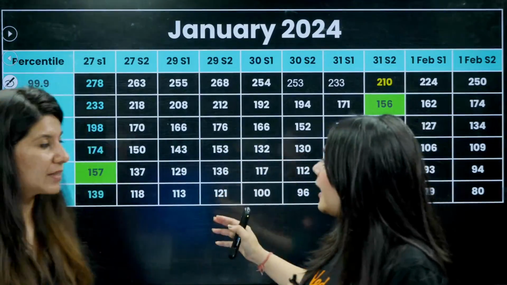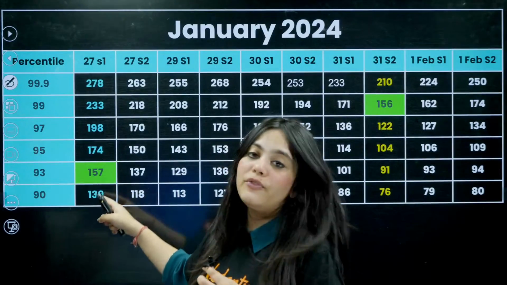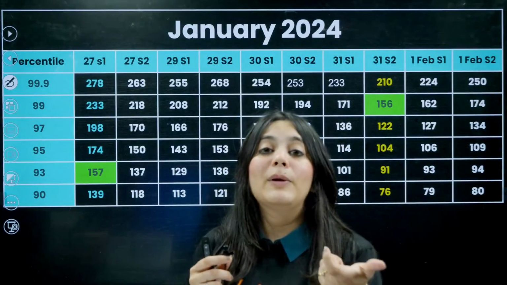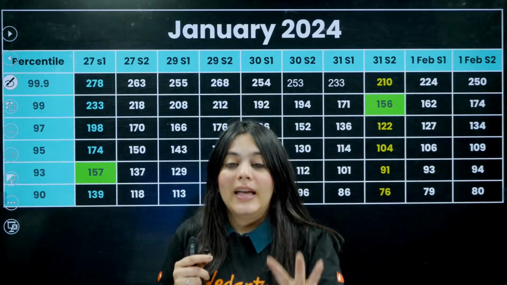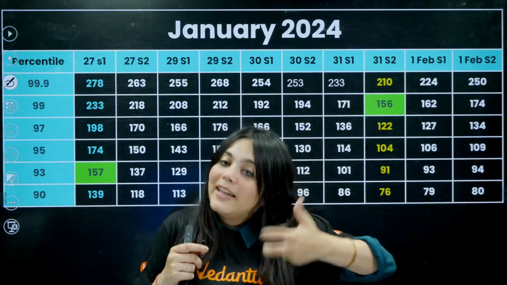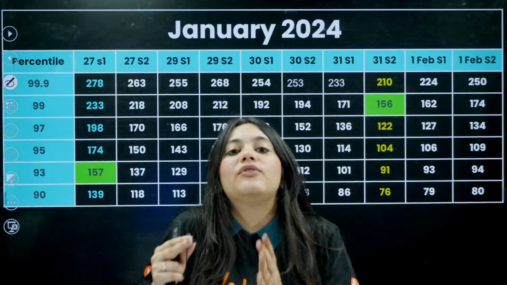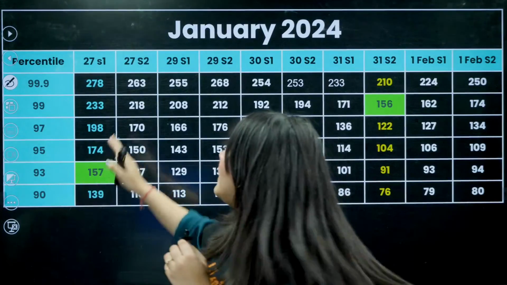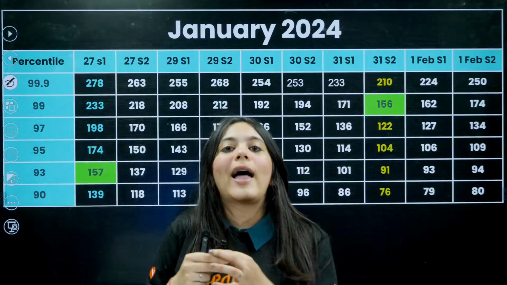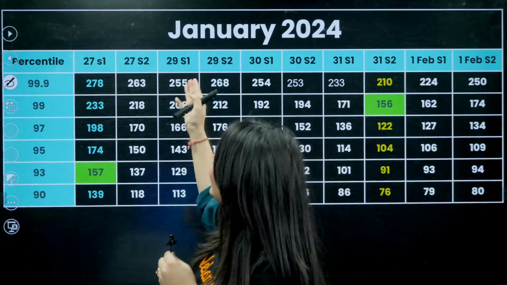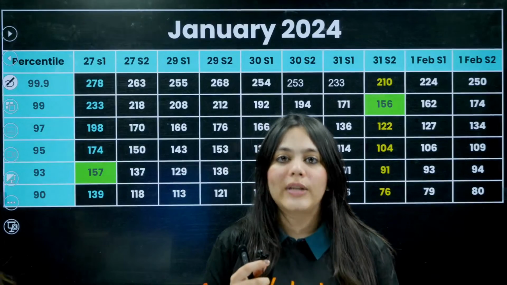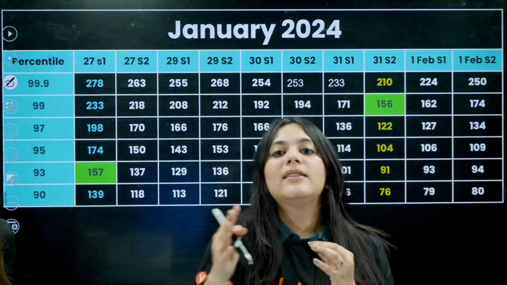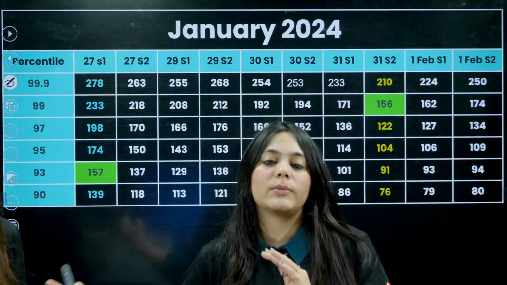Can you see, bacha, here that at 157 marks, even though the difficulty of the paper was the same, in an ideal world, what should happen in each shift is that the distribution of the number of students must be the same. For example, if on the 27th 2 lakh students took the exam, then on the 29th again 2 lakh students should take the exam, right? This is how an even distribution looks like.